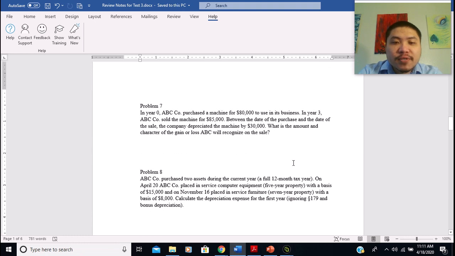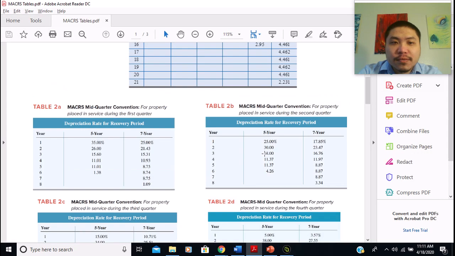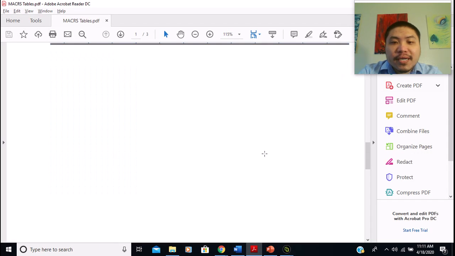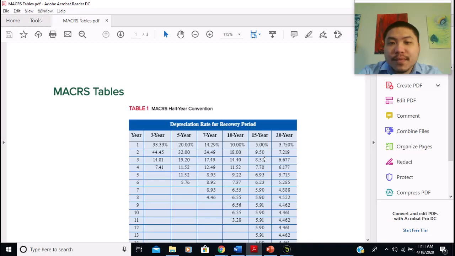Some of you have told me that you are kind of confused about how to use the MACRS tables. So here I prepared 2 questions to guide you through how to use the tables, and I will provide the MACRS table in the test as well. I already have the MACRS table file here, and I'm going to send it to you, so you can open and use it on the test.